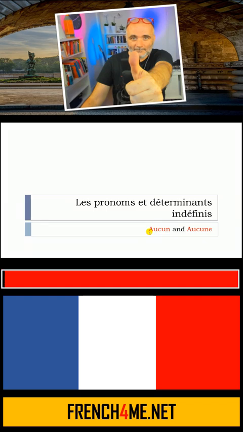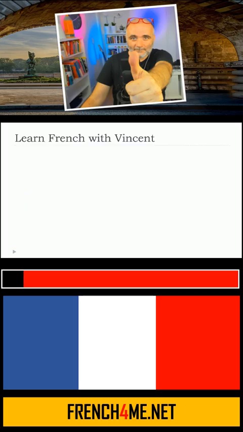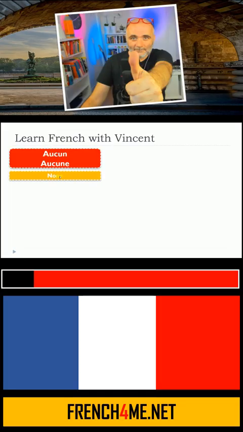In this lesson, we will see together les pronoms et déterminants indéfinis, but more precisely, we will see aucun and aucune. So this lesson is about aucun, aucune. They both mean none.